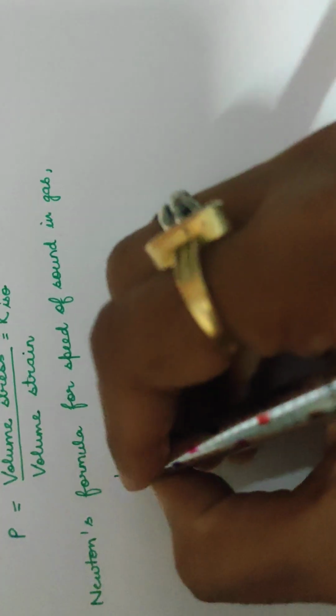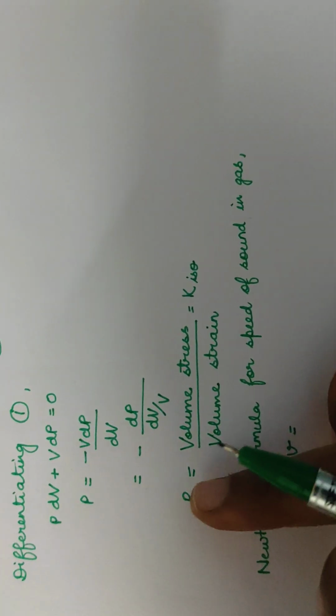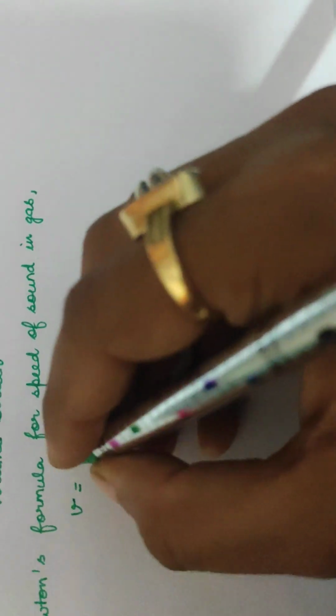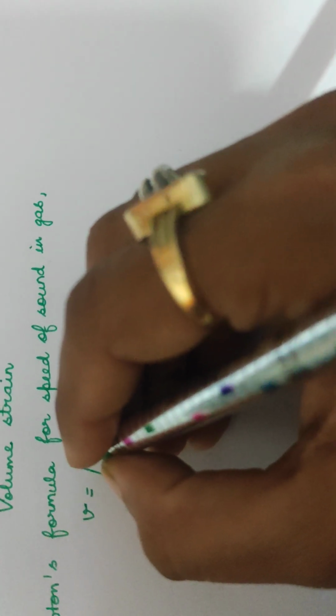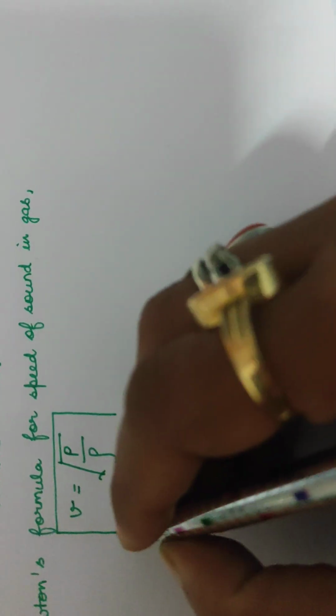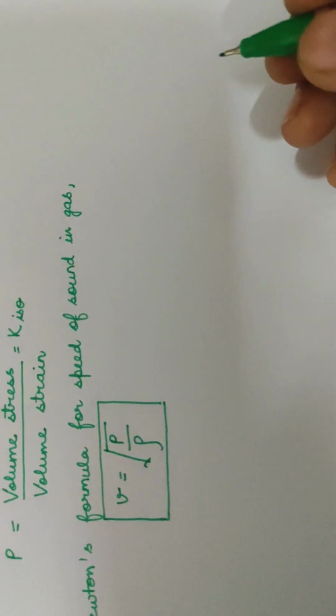As you can see, V was equal to under root of kappa isothermal by rho. Now replace kappa isothermal by P, as we have derived P equals kappa isothermal. So this gives the speed of sound in gas equal to under root P upon rho. This was the formula given by Newton for speed of sound in a gas.